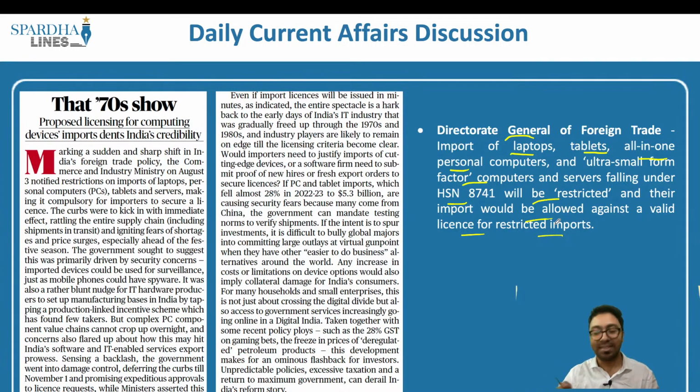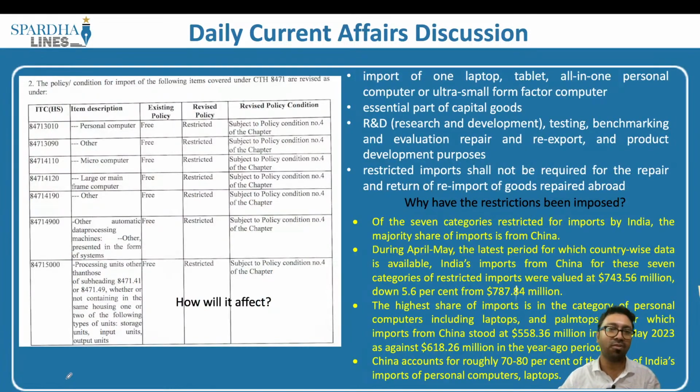We will try and understand a greater picture with respect to this article. What is it that we have to focus on? Which are the restrictions that are imposed by the Government of India? One is the personal computer, second is other computers, microcomputers, large or mainframe computers, other automatic data processing machines, and processing units like the servers, and so on.